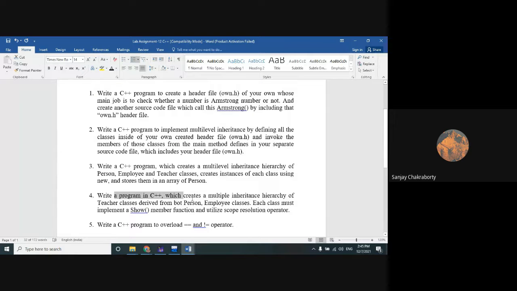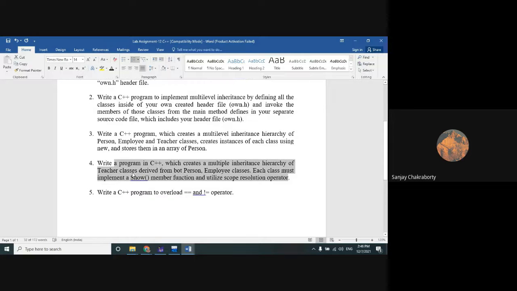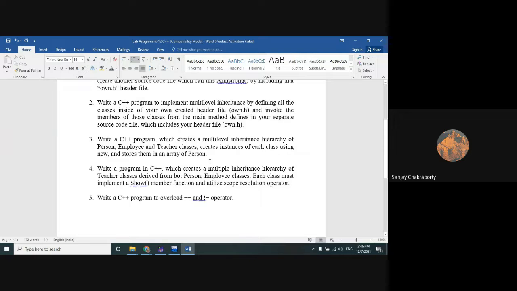Write a C++ program which creates a multiple inheritance hierarchy of teacher class derived from person and employee classes. Each class must implement a show member function and utilize scope resolution operator. So to call the show member function, you have to utilize the scope resolution operator. That you have to understand. Okay. And the last program, you have to do the operator overloading of these two operators, equal to and not equals to. Clear? These are the 5 programs that you have to do.